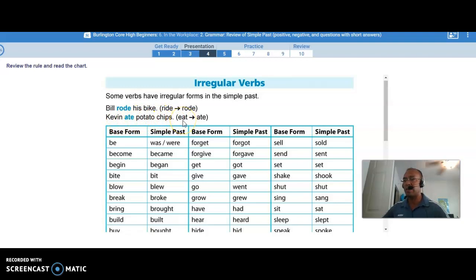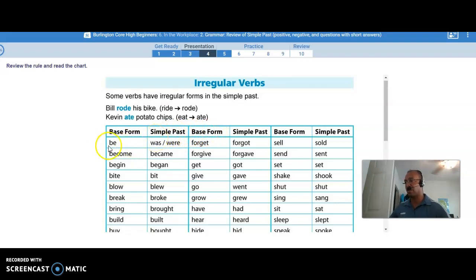The verb is to eat. The past tense is ate. Notice that it changed completely, right? You didn't add an -ed at the end, so therefore it is irregular. So this is the base form or the infinitive form of the verb, and right here you have the simple past, then you have the base form again and simple past, right?